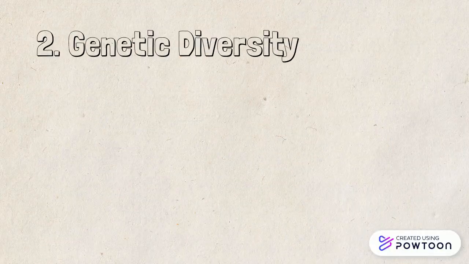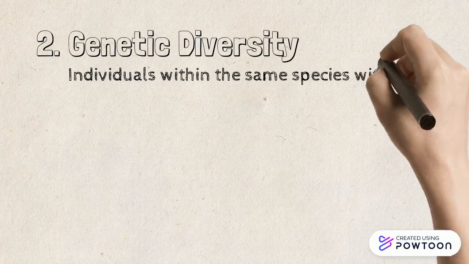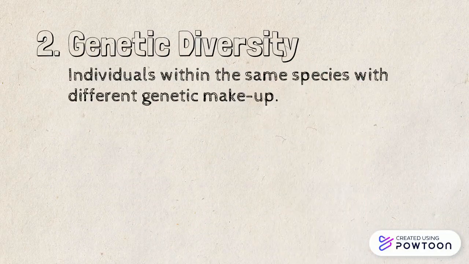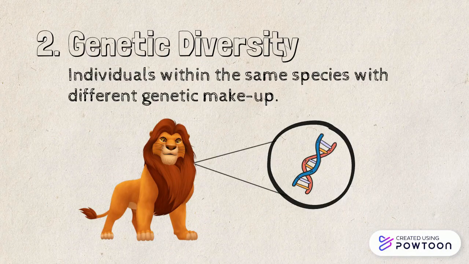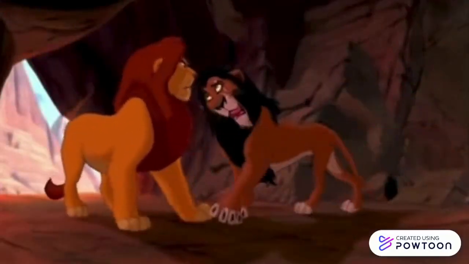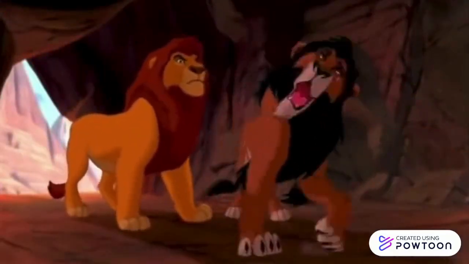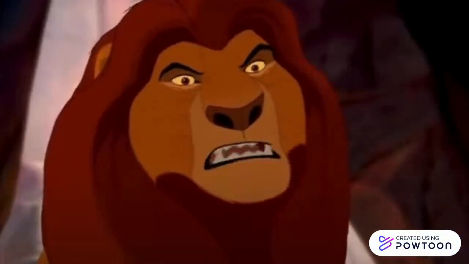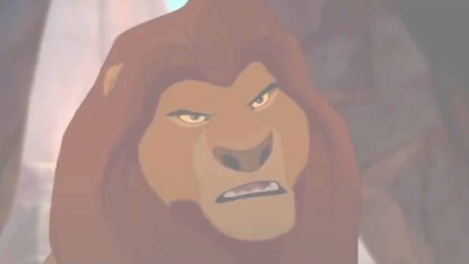As for genetic diversity, it looks at individuals within the same species with different genetic makeup. Genetic makeup is basically all of the genes that make who you are and determine what you look like. Here's Scar and Mufasa, and both are members of the same species. Despite this, they have different genetic makeup, which contributes to the difference in the color of their manes.